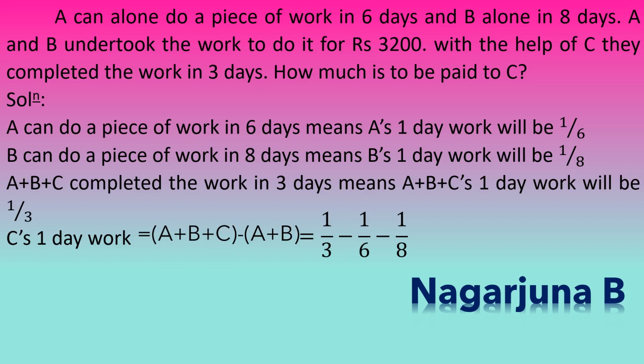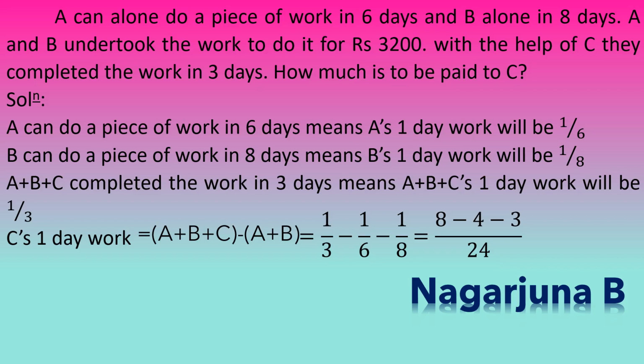So minus of A plus B can be done as minus A minus B. For that purpose minus A is 1/6, minus B is 1/8. So A's one day work is 1/6 whereas B's one day work is 1/8. Therefore I have done 1/3 minus 1/6 minus 1/8. So for this one the LCM is 24. To get 24, 3 has to be multiplied by 8. Therefore the numerator 1 has to be multiplied by 8. Therefore I have written 8.